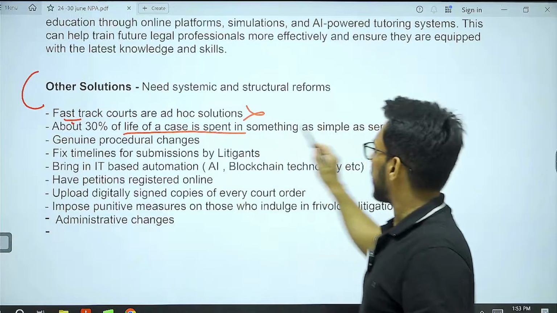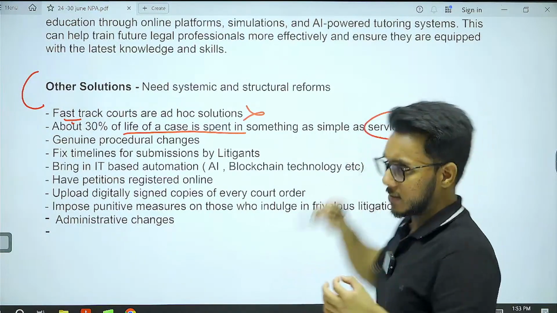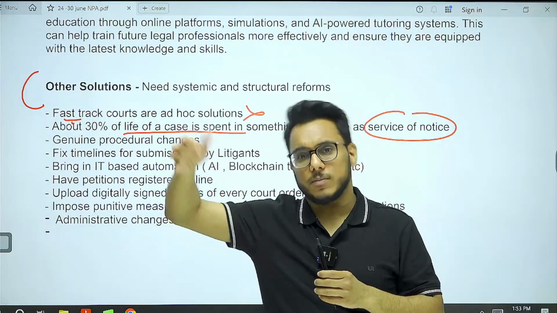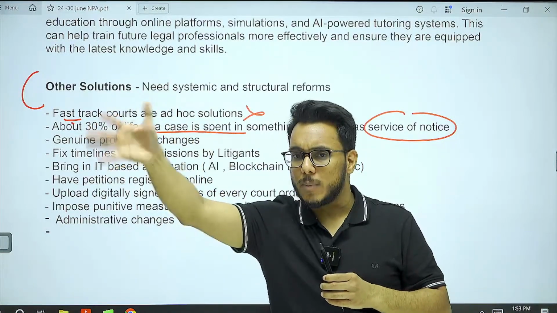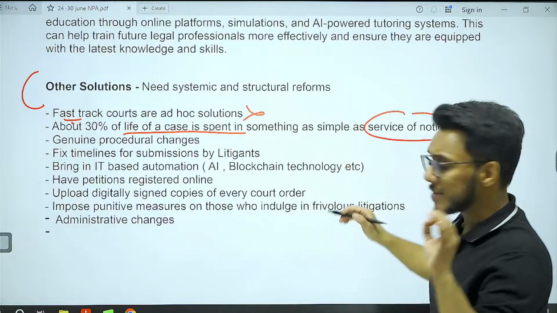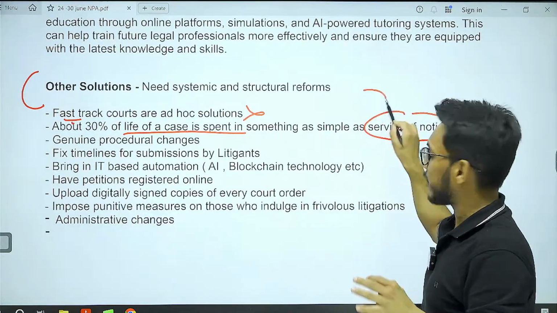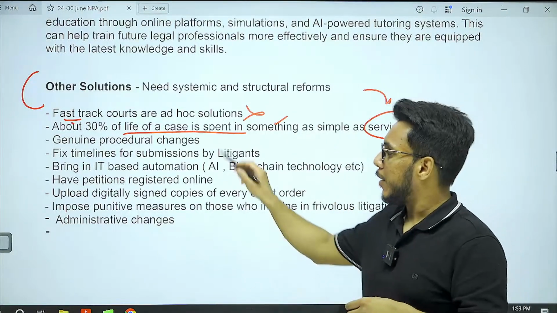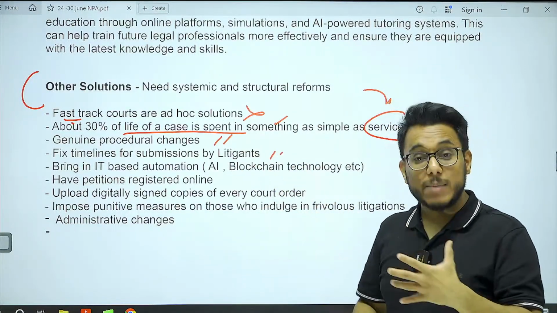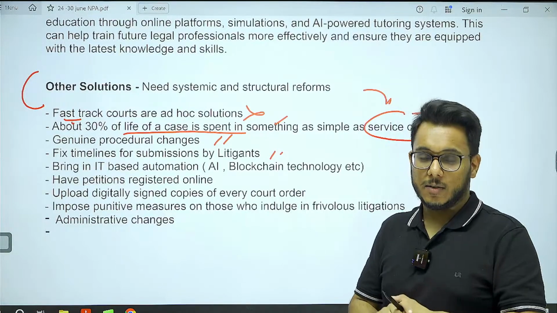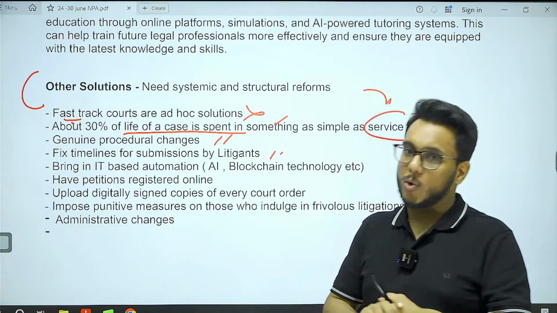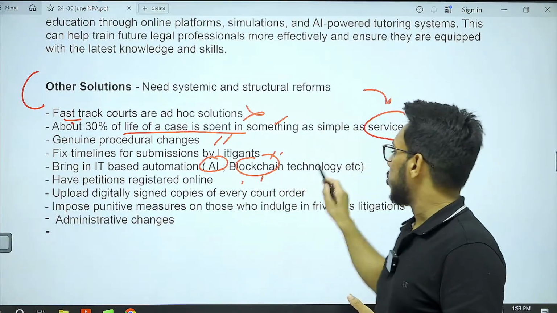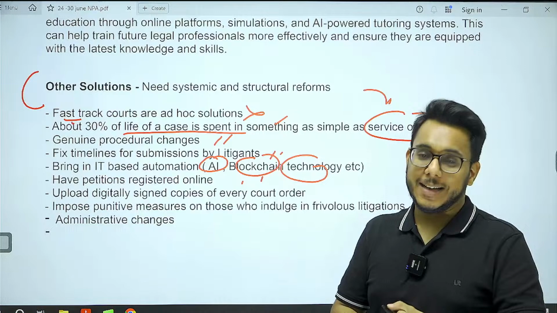30% of the life of a case is spent in simple things such as serving a notice. A notice will be served, it will take some time. A party will not come, time is wasted. Then again a notice will be served, the party will not come, and time is wasted. So 30% of the time in the life of a case is wasted because of serving notices. We need to find digital processes for that. We need procedural changes. We need to fix timelines for every process. If those timelines are not adhered to, the case will be decided. Then AI and blockchain can be used for better monitoring of cases.